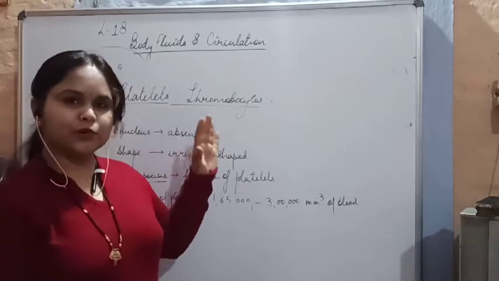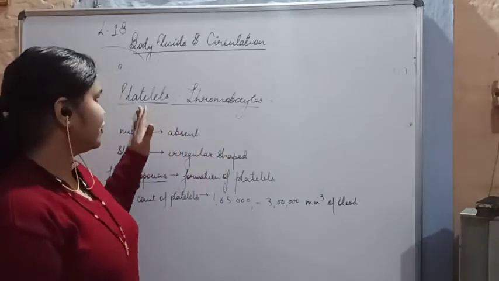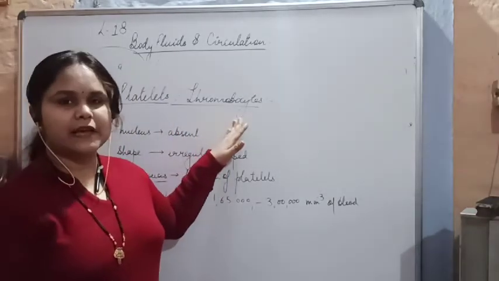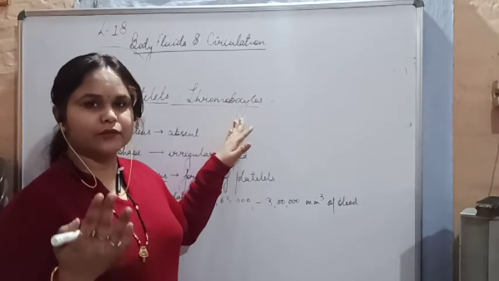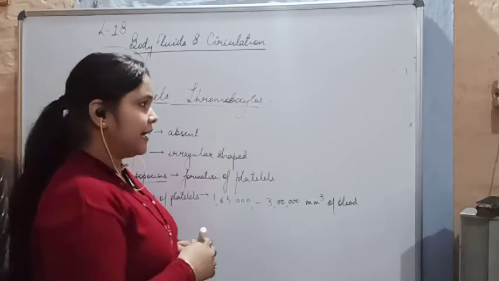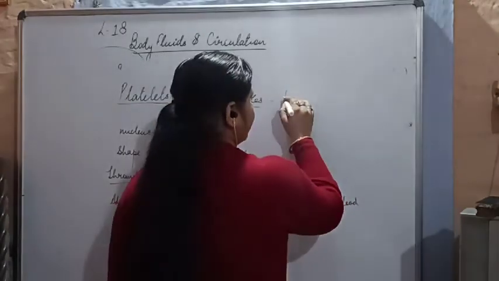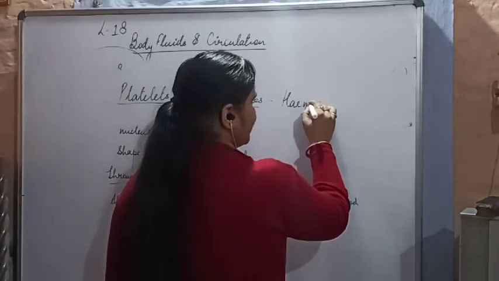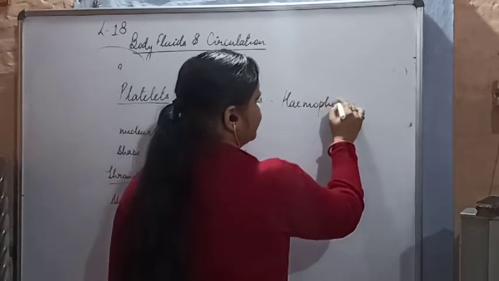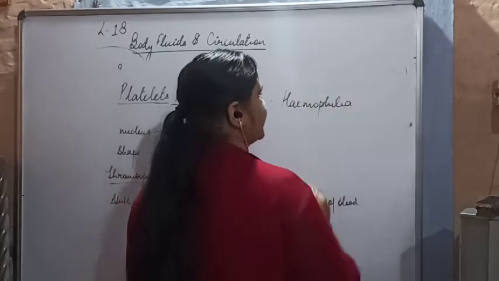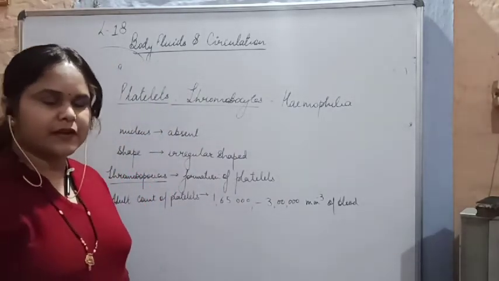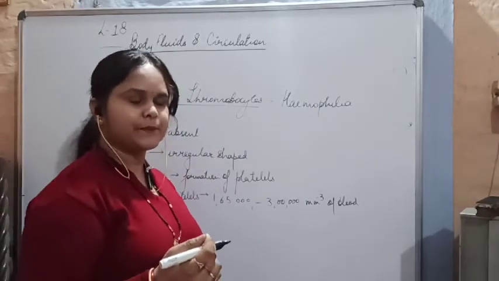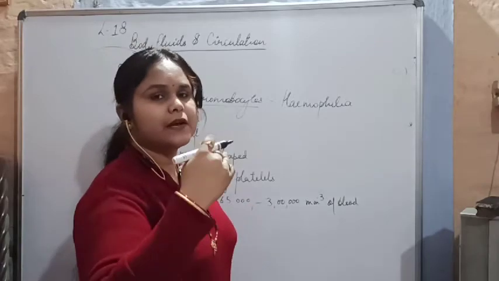Okay, so the most important function of our thrombocytes or platelets is to carry out the coagulation of blood. And if a person is not able to carry out the process of coagulation, he must be suffering from a disease called hemophilia. Hemophilia is a clotting disorder, and a person may die if the blood completely oozes out.